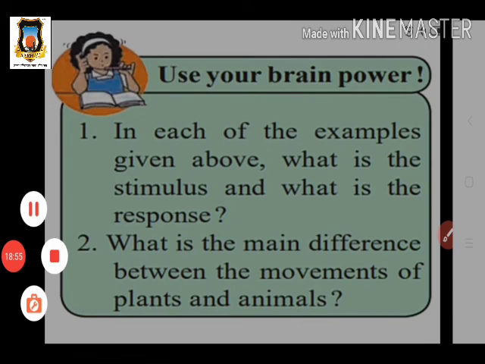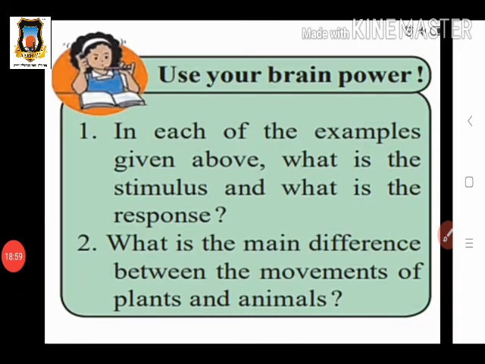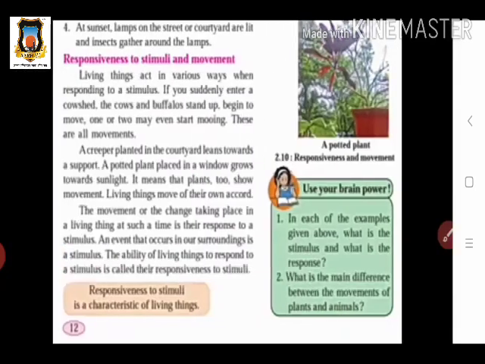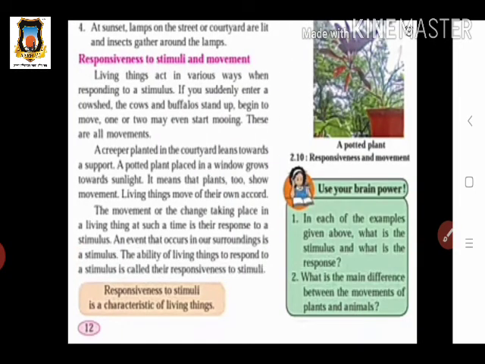So here we see some questions, that is, use your brain power. In each of the examples given above, what is the stimulus and what is the response? What is the main difference between the movements of plants and animals? So if we see all four actions in your textbook, which four actions do we see?